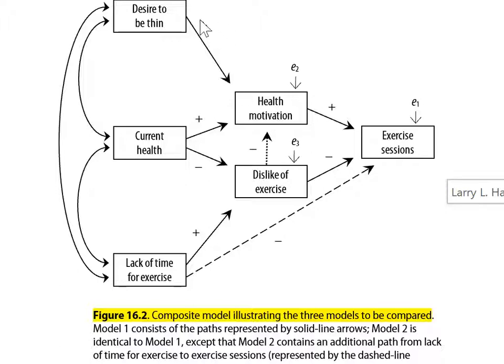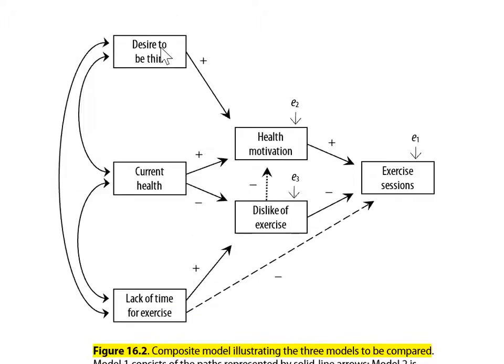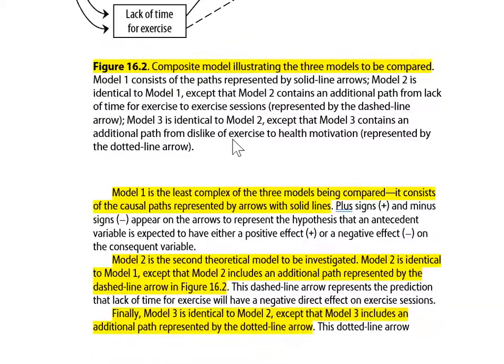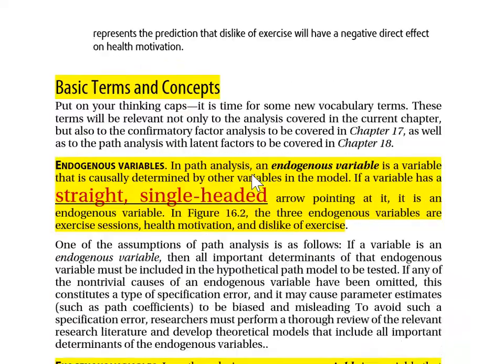Health motivation has at least one straight single-headed arrow pointing at it. That makes it endogenous. Dislike of exercise also has a straight single-headed arrow pointing at it. That makes it an endogenous variable. Notice desire to be thin does not have a straight single-headed arrow pointing at it, so it must not be endogenous. There must be another name that we use for variables like desire to be thin. Let's see what the chapter says.